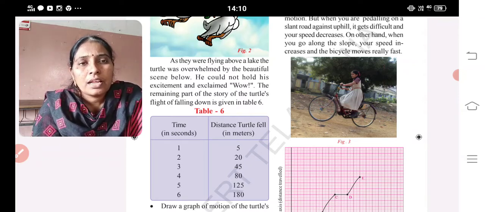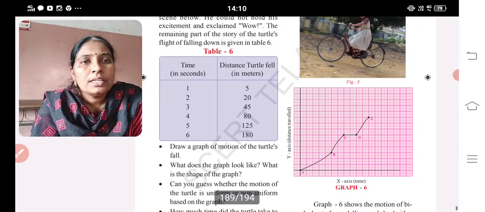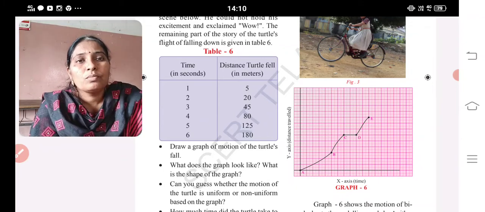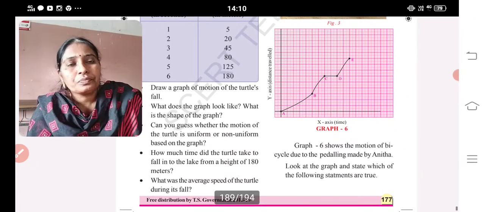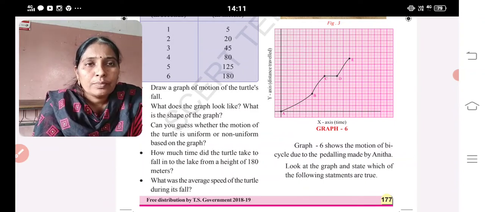Draw a graph of the motion of the turtle's fall. What does the graph look like? What is the shape of the graph? Can you guess whether the motion of the turtle is uniform or non-uniform? It is a non-uniform motion. Okay. How much time did the turtle take to fall into the lake from a height of 180 meters? What was the average speed of the turtle during its fall?